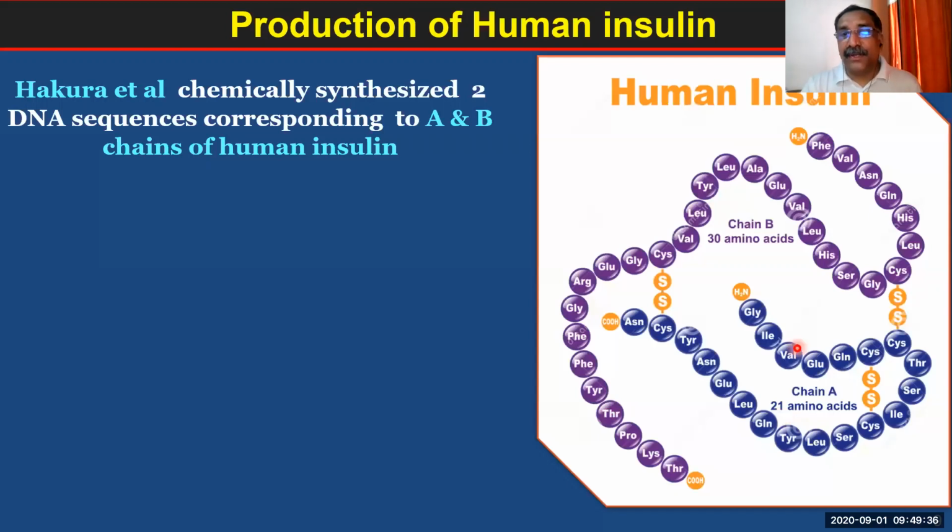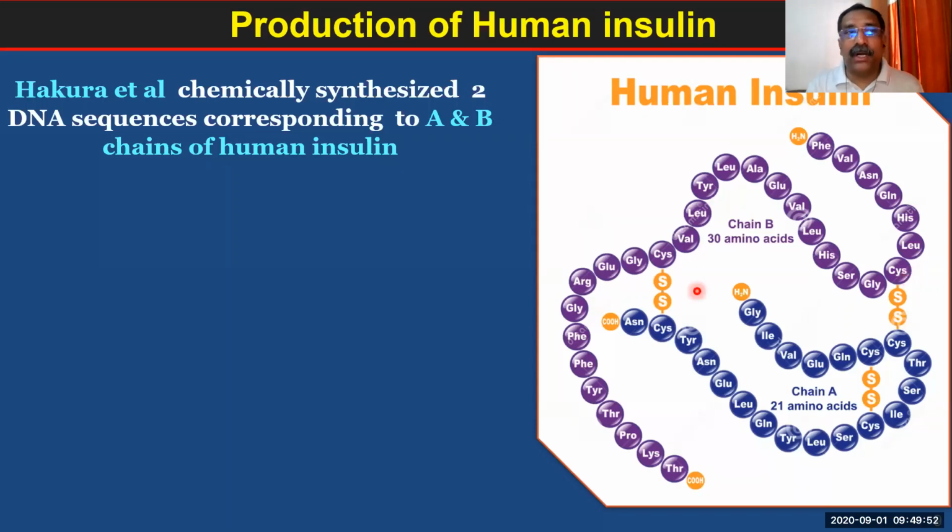And if you look, between A chain and B chain there are two links also. You just see here. One is over here, and the second one is over here.